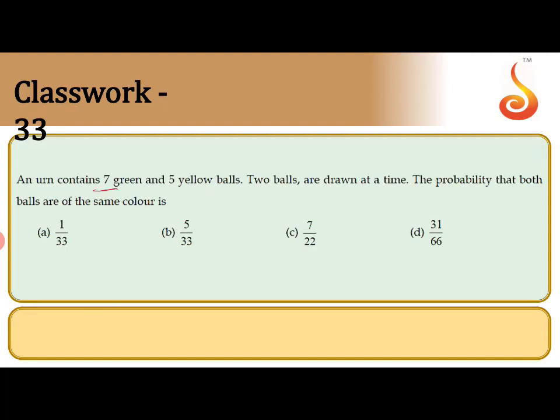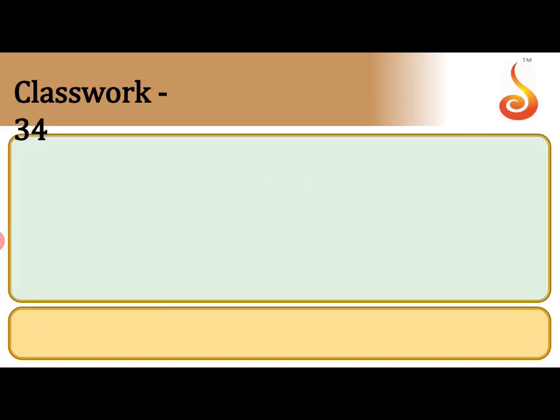A bag contains 7 green and 5 yellow balls. 2 balls are drawn at a time. The probability that both balls are the same color. What does the answer come to? 31 by 66. Same question, you have to check the answer.